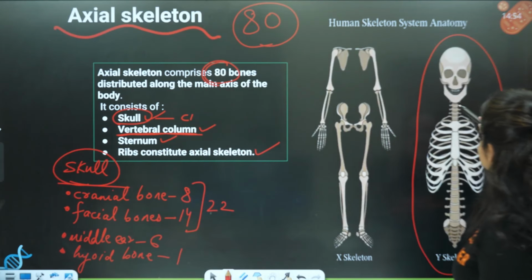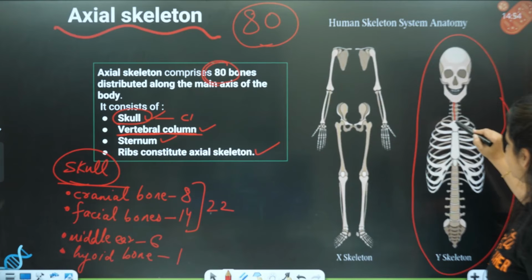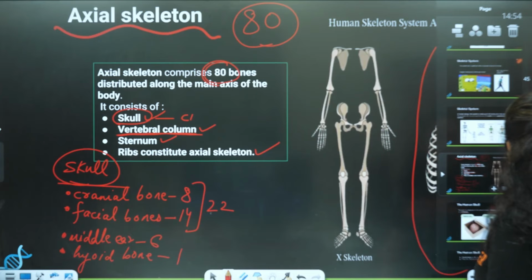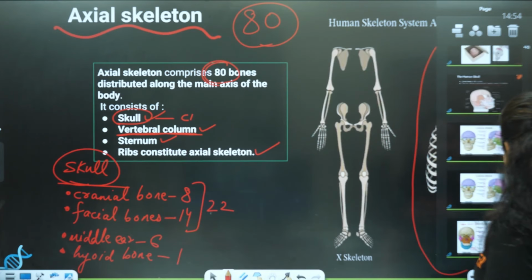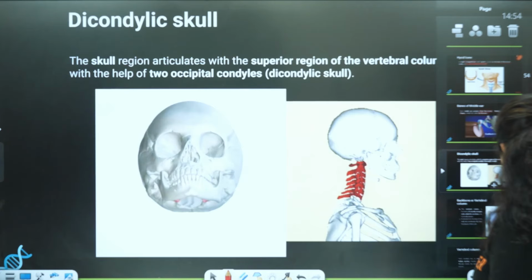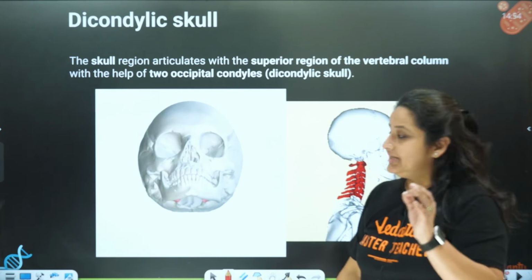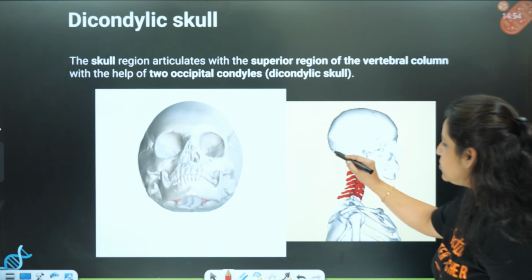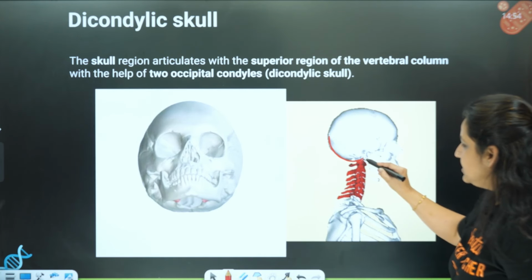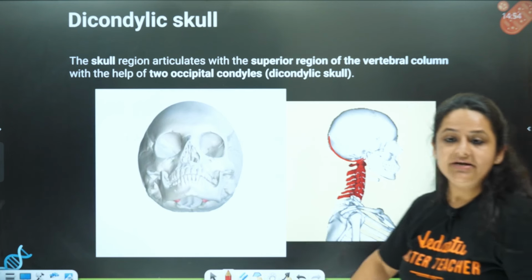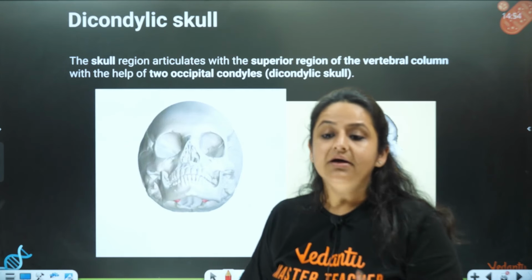Now this is the vertebral column, the backbone that you are able to see. So let's talk about the vertebral column now in detail. Let's see the bones of the vertebral column. Now this is the skull, and which bone is this? This is the occipital bone we have just discussed. The skull is attached with the vertebral column, with the vertebrae.